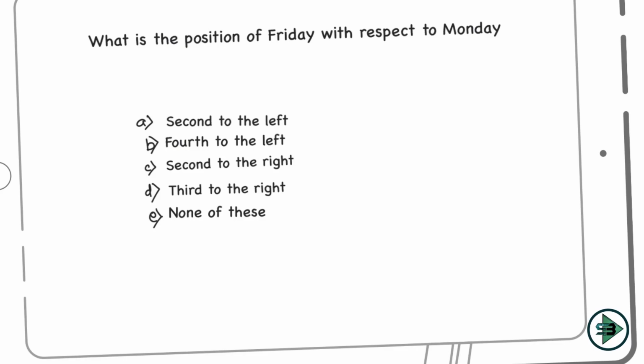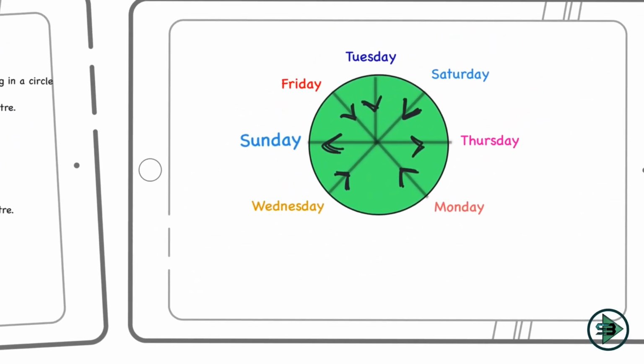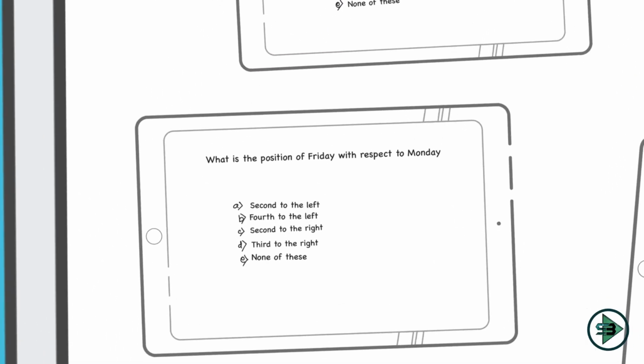So the next question is asking me what is the position of Friday with respect to Monday? Okay, with respect to Monday means I am standing at the position of Monday. Where will I see Friday now? So let's go on to the puzzle again. If I am at Monday, where will I see Friday? So Monday is looking in. If I go to the right, first, second, third, fourth. So fourth to the right of Monday, I have a Friday. Or I can say what? First, second, third to the left of Monday. So third to the left or fourth to the right. Okay, third to the left or fourth to the right. So let's go to this.